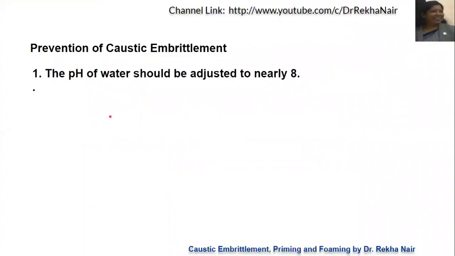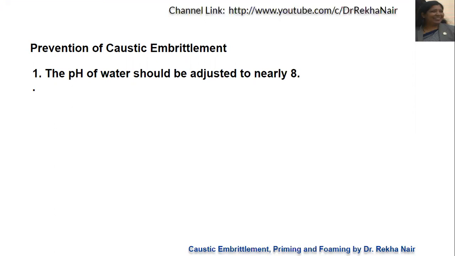Now, how can we prevent caustic embrittlement? At first, we need to maintain the pH. The pH should be neutral, because there is corrosion when it is acidic in nature. There is also a problem if the pH is high and alkaline substances like sodium hydroxide are present, causing caustic embrittlement.